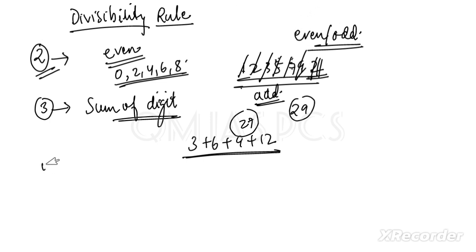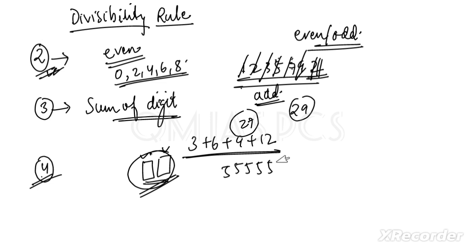Okay, next one is 4. For 2 we have just checked the unit digit, but for 4 we have to check the last 2 digits, the tens and unit digit. If you check both digits, and this number is divisible by 4, then the complete number is divisible by 4. For example, if I say 5, 5, 5, 5, and at the last I am writing 1, 2, then 12 is divisible by 4, so this complete number is divisible by 4.